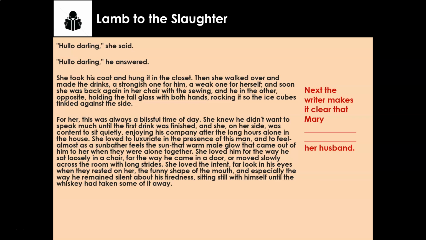So we're going to press pause now, just for a minute, and you're going to write, next, the writer makes it clear that Mary loves her husband, that Mary worships her husband, that Mary adores her husband. Your choice of words, your 2 minutes to write that sentence. 3, 2, 1, go.